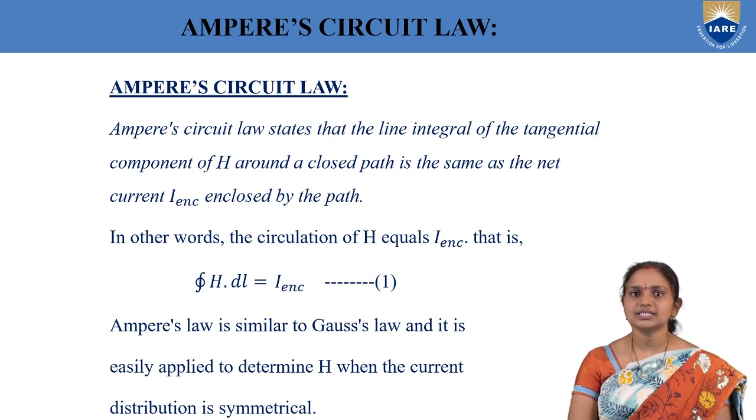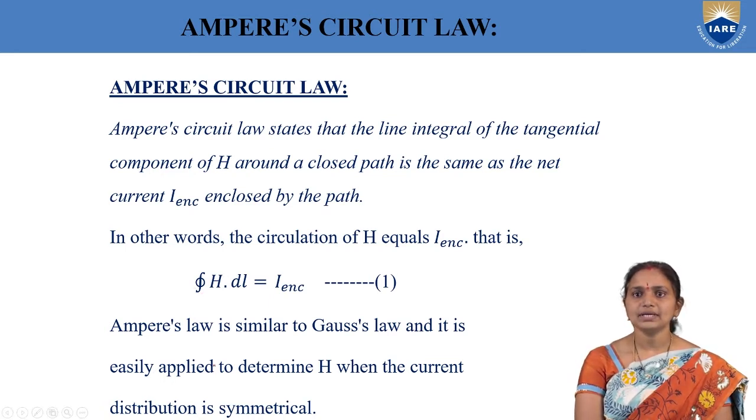Ampere's circuit law states that the line integral of the tangential component of H, here H is magnetic field strength, around a closed path is same as the net current I enclosed by that path. So here the magnetic field strength H around a closed path is equal to current enclosed. The same is given in the mathematical form by equation 1. Here closed integral H dot dl equals I enclosed. Here this integration is over a closed path.